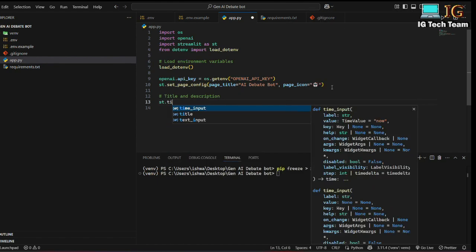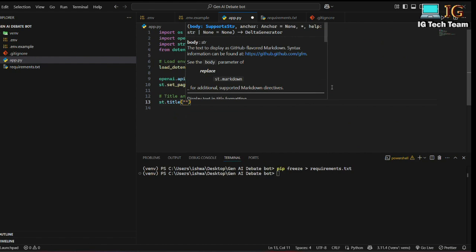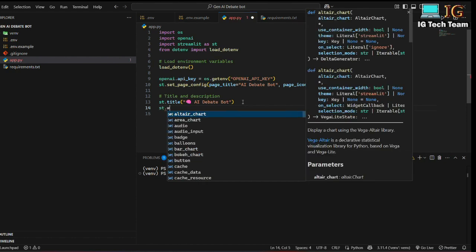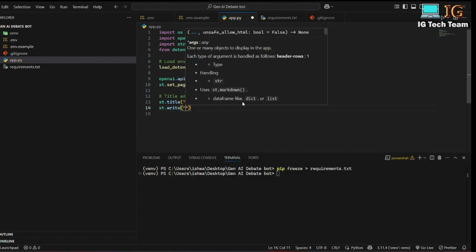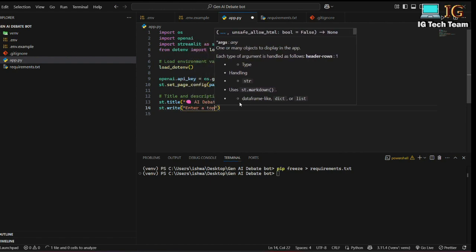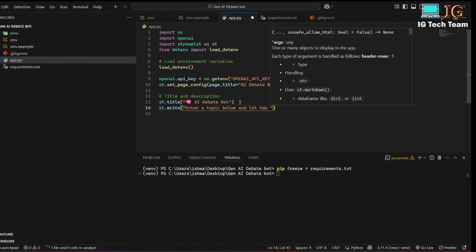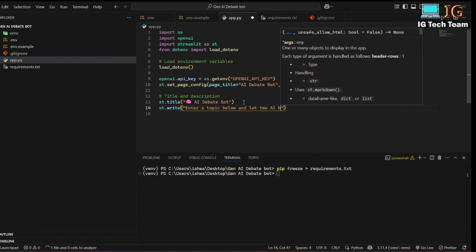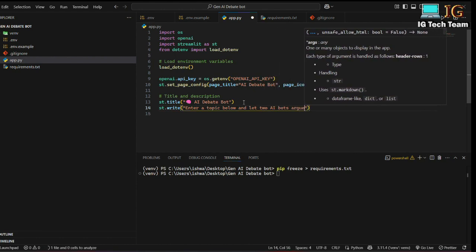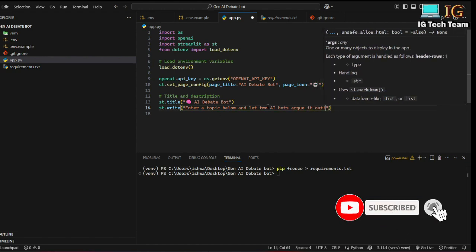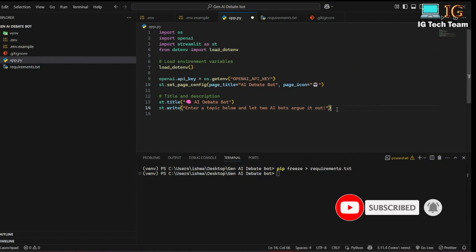I can write st.title, and our title is AI debate bot, and I can write the description with st.write: enter a topic below and let two AI bots argue it out. So this is the description.